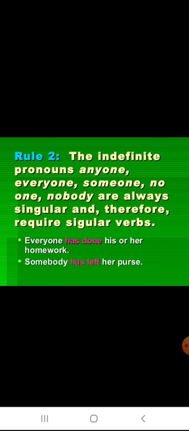Rule 2. The indefinite pronouns anyone, everyone, someone, no one, nobody are always singular and therefore require singular verbs. These pronouns always mean the singular, so they take a singular verb. Everyone has done his or her homework. Here has is singular, have is plural. Somebody has left her purse. Somebody is an indefinite pronoun, so it takes the singular verb has.